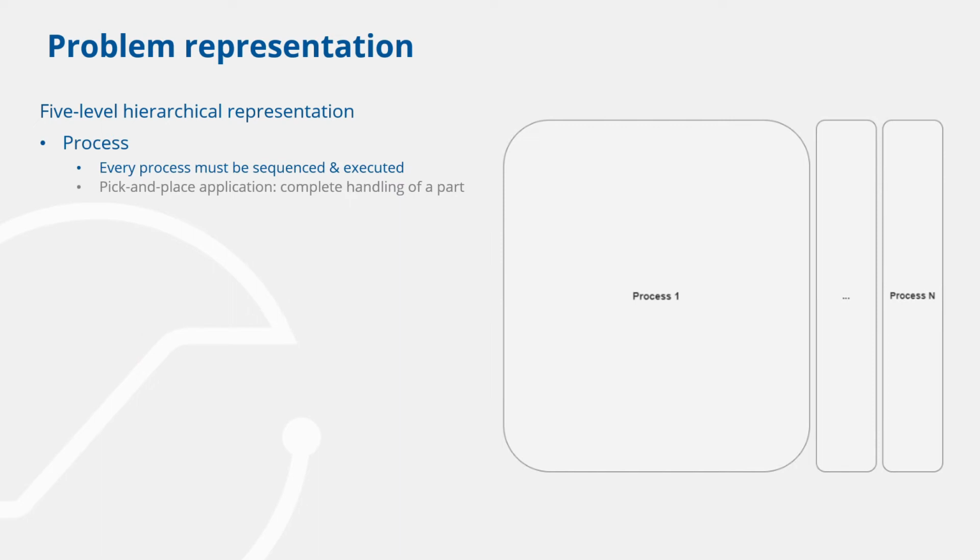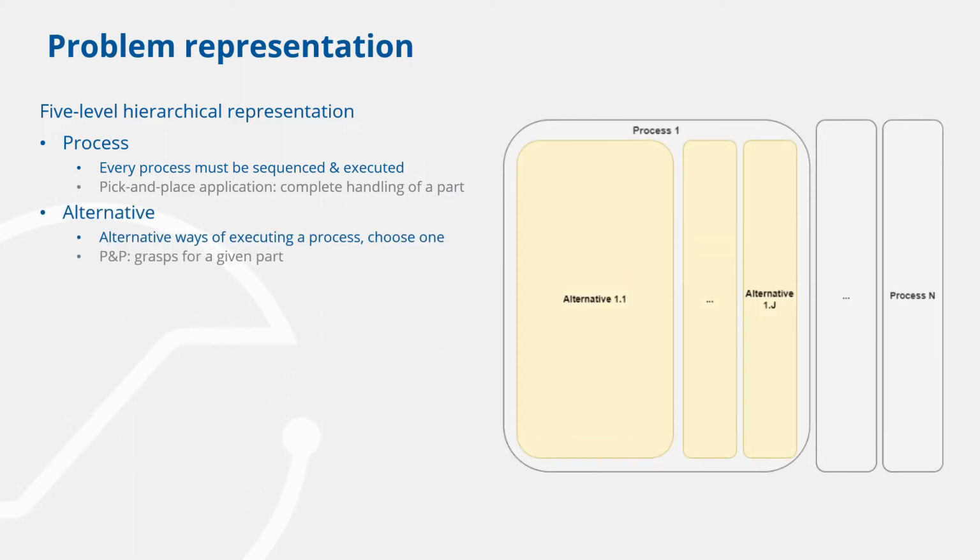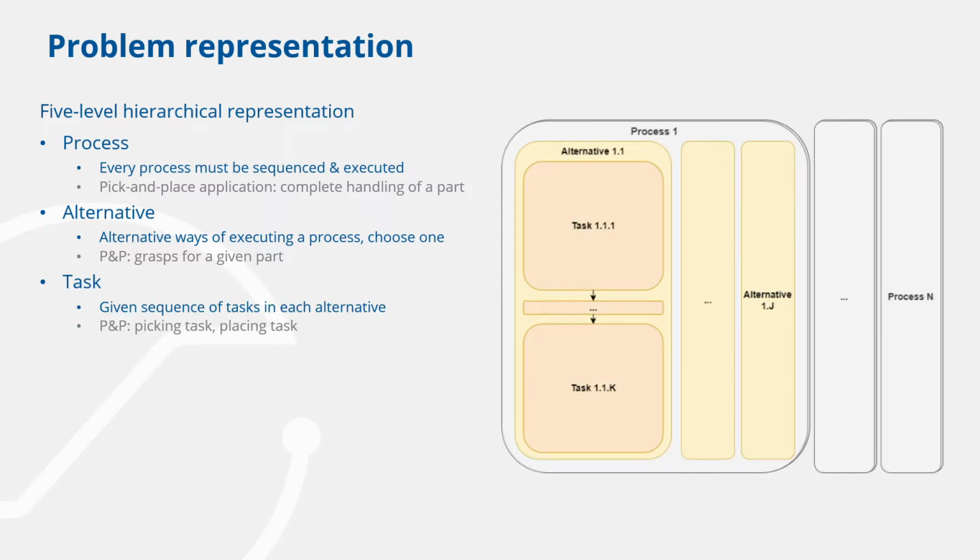Processes are the largest units of work that must be sequenced. In the pick-and-place application, one process belongs to each part. Alternatives correspond to different ways of executing a process. In pick-and-place, each alternative corresponds to a possible grasp for the given part. Each alternative consists of a series of tasks, here a picking and a placing task for the part.